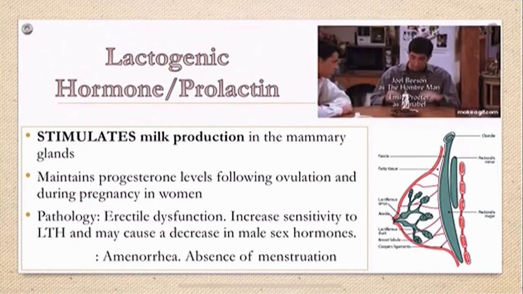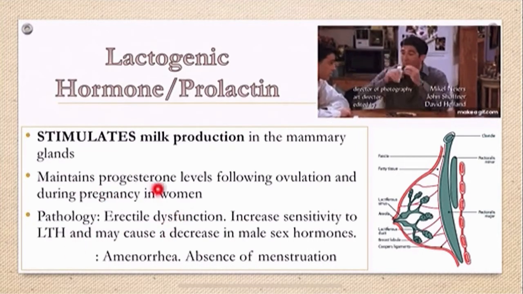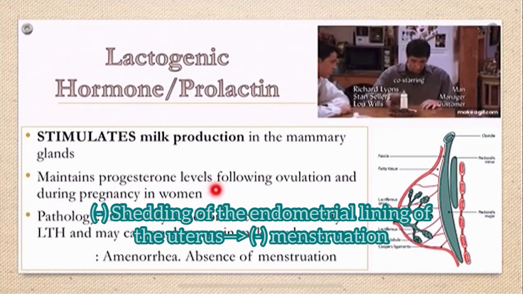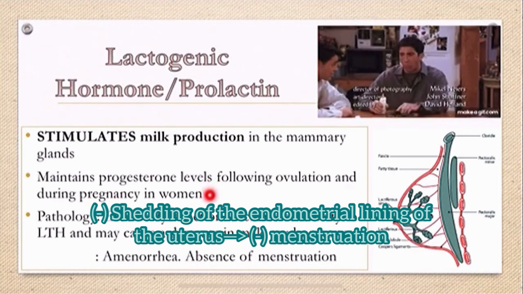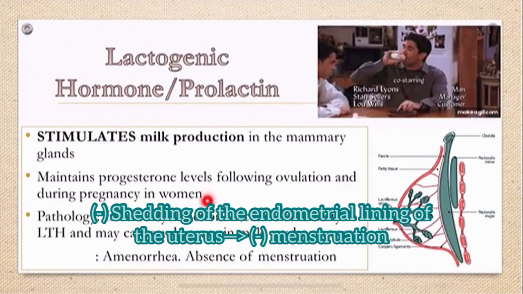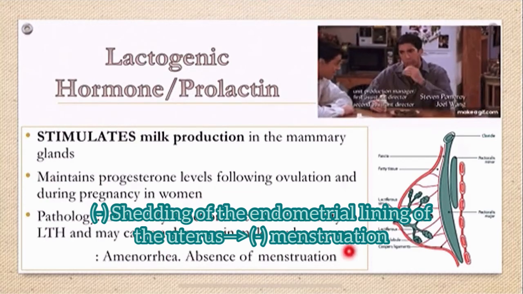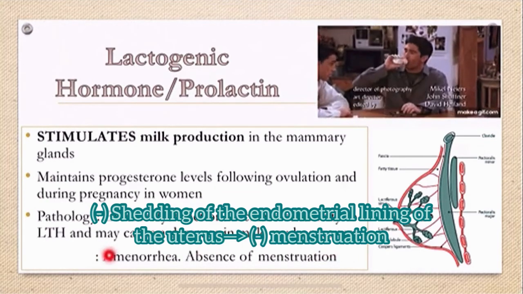In females, if there are low progesterone levels, there would be problems in the endometrial lining, or the lining of the uterus, so it will not shed, leading to absence of menstruation, or the medical term, amenorrhea.